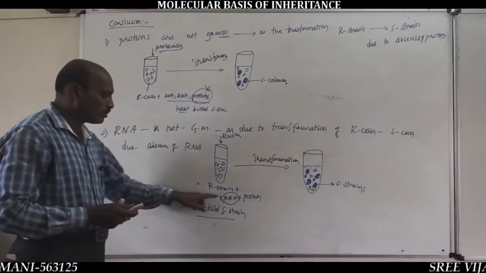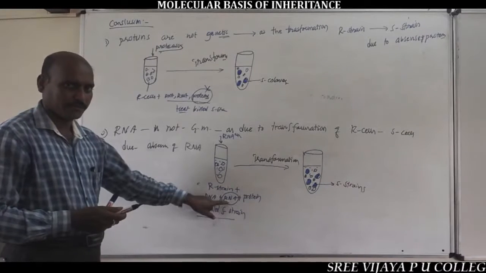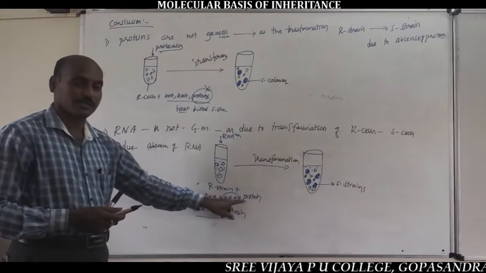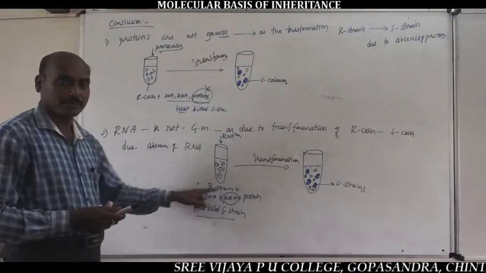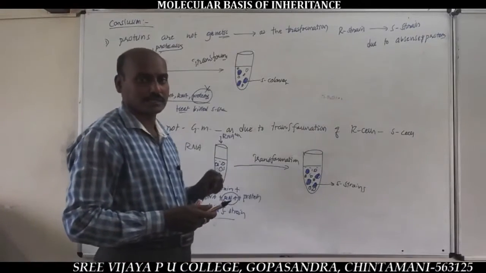So even in the absence of RNA, very important for exam information, with DNA and proteins present, there is transformation of R cells into S cells.